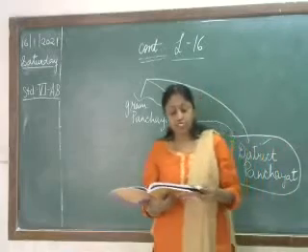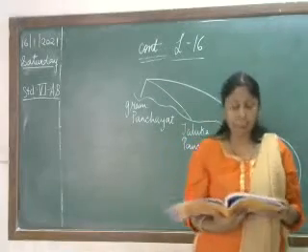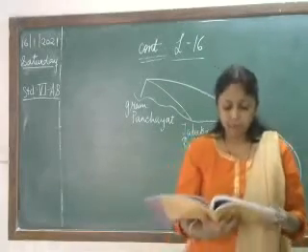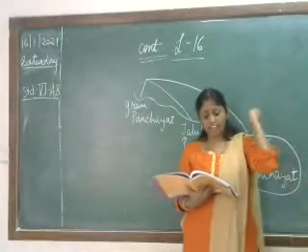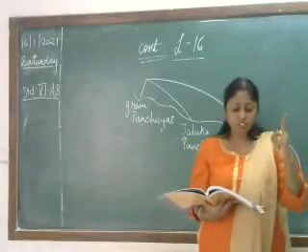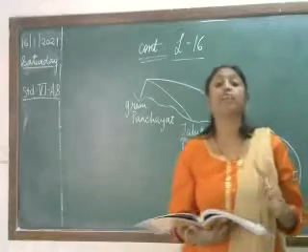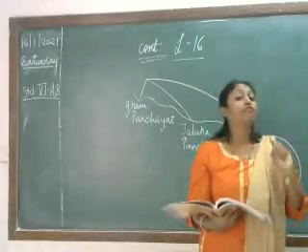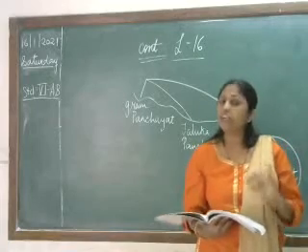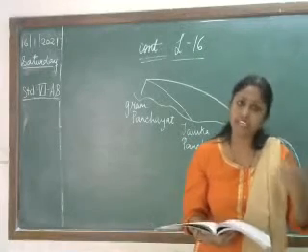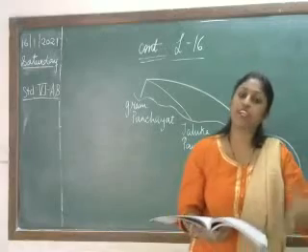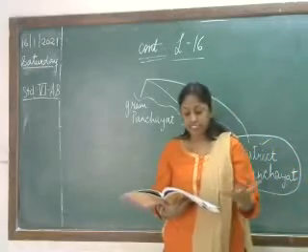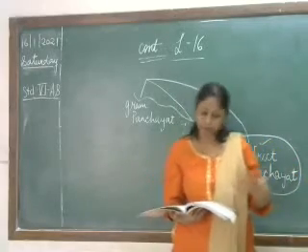President and vice president are selected from the elected members. The president is the head of the elected members. His or her tenure is 2.5 years. Previously you found 5 years tenure. Here 2.5 years. After that again the elections are held. He is the chairman of the corporation.